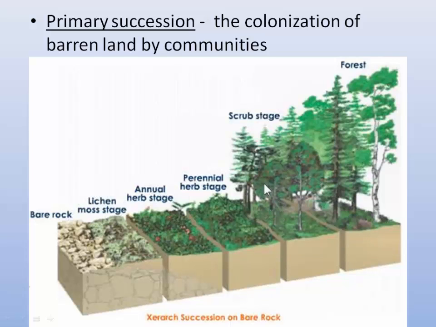These first trees may not be the trees that you see in the climax community, but you'll get trees, and then eventually this would be the climax community. So primary succession is when you start with nothing. There was nothing living there at the time. There was just bare rock.